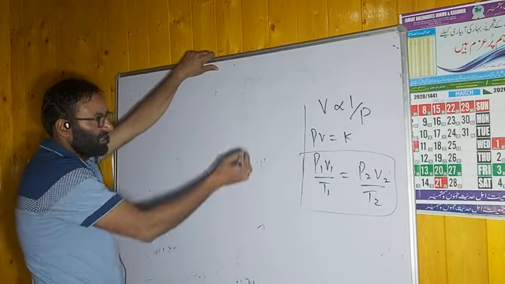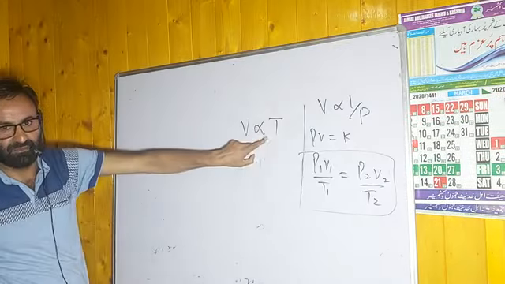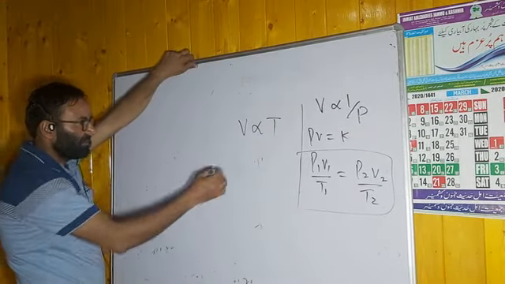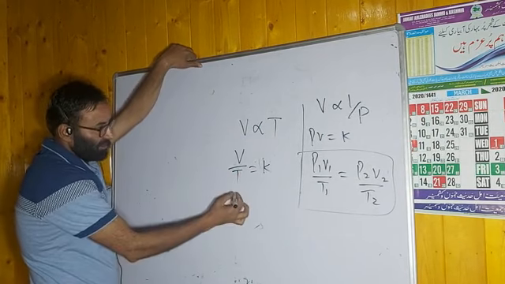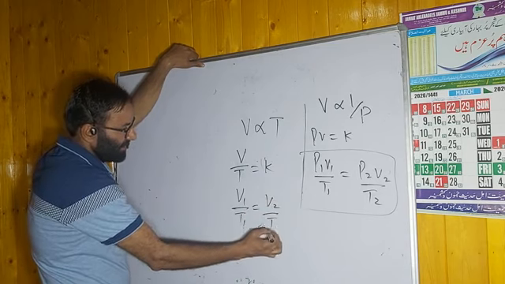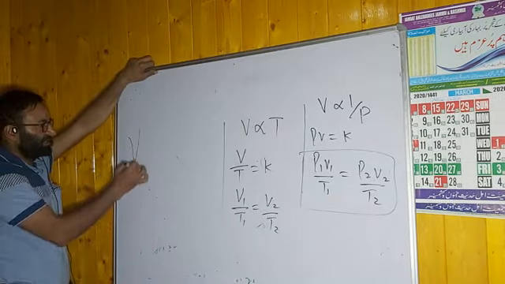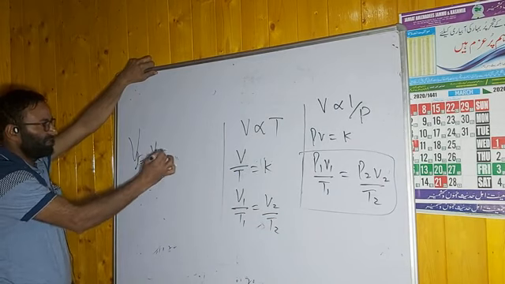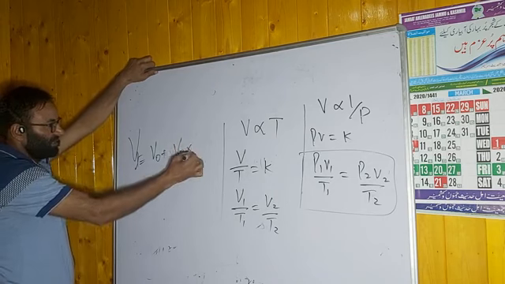What about the Charles law? Volume is directly proportional to capital T, but it is statement number first, degree Kelvin. You can say V by T is equal to constant. You can write V1 by T1 is equal to V2 by T2, but if you consider degree Celsius at that time, you have to mention Vt is equal to V0 plus V0 कितना कम या ज़्यादा होगा divide करना 273 से.